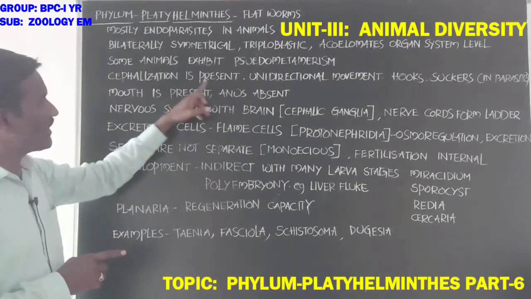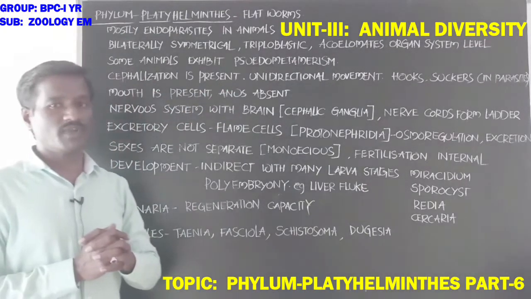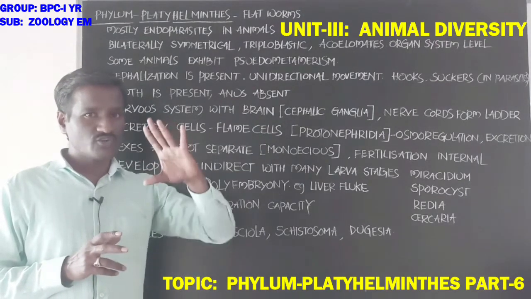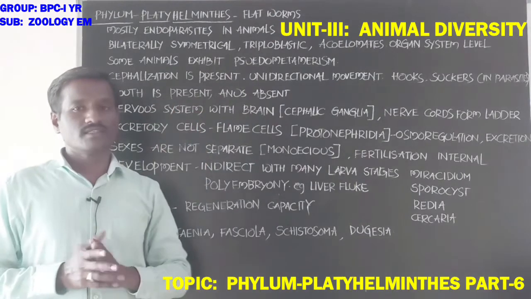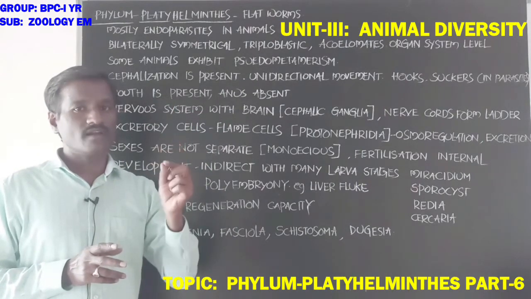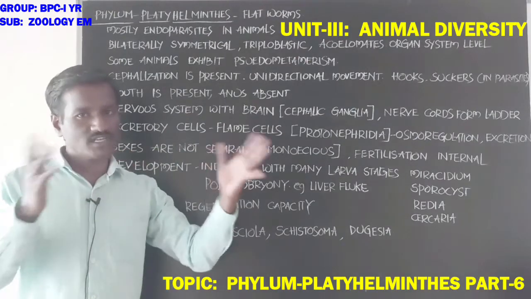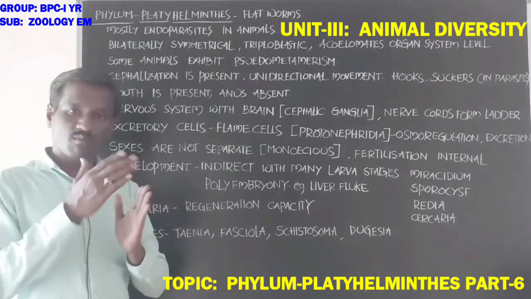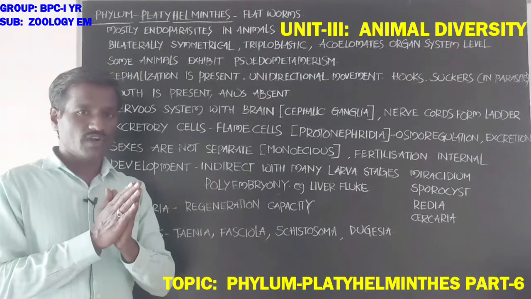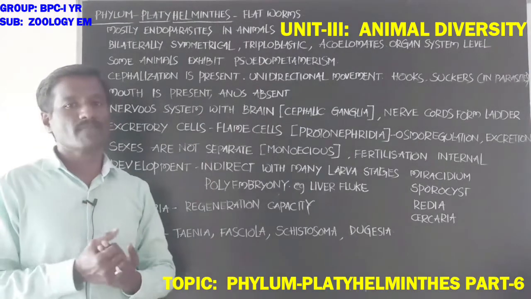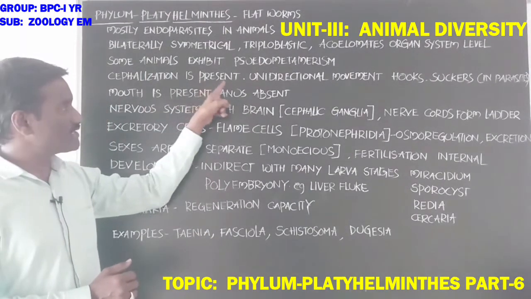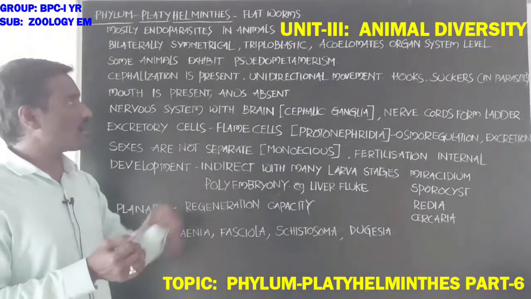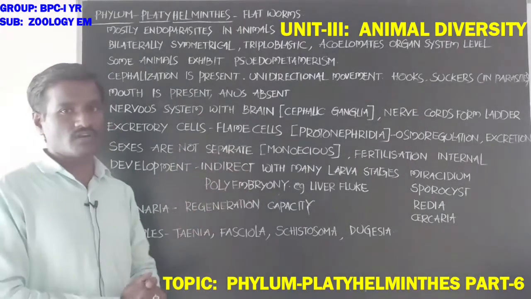Next, students, cephalization is present. Cephalization means the anterior part of the body has sense organs and is separated as a head. The anterior part of these animals develops into a separate head. The nervous system and sensory structures are concentrated at the anterior part of the body.